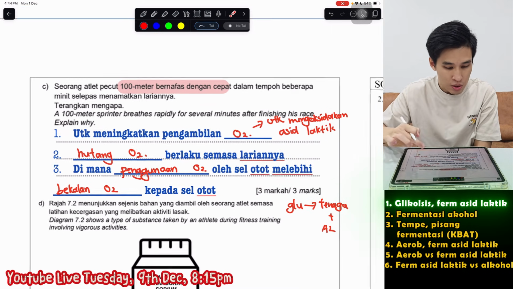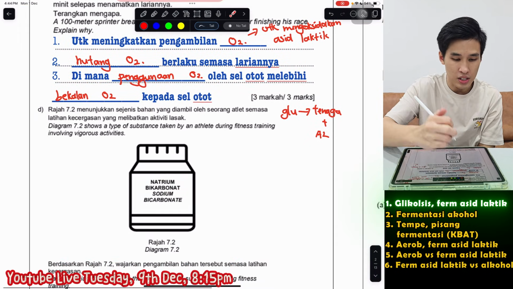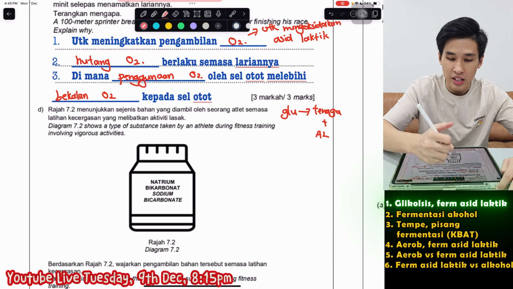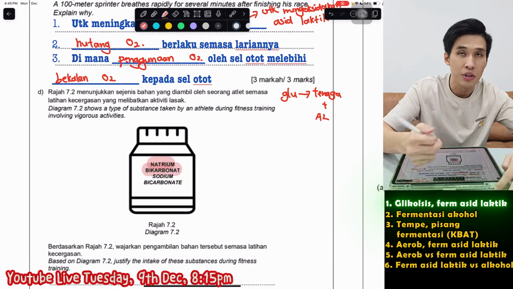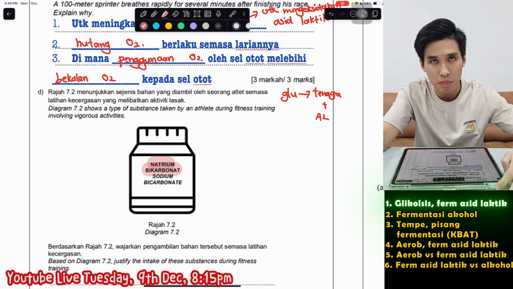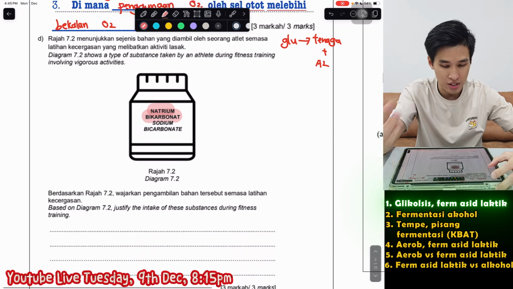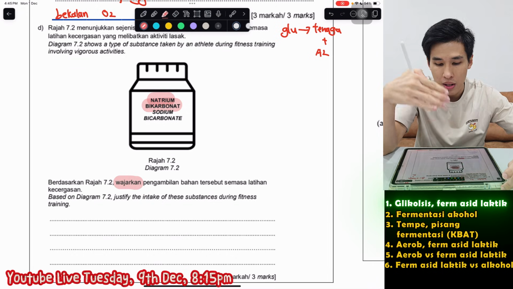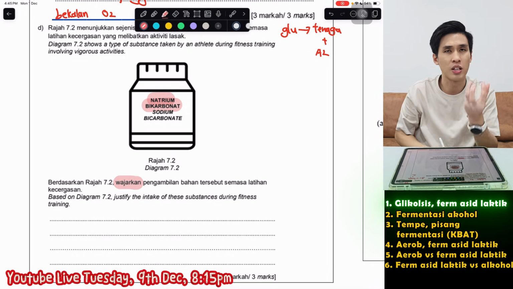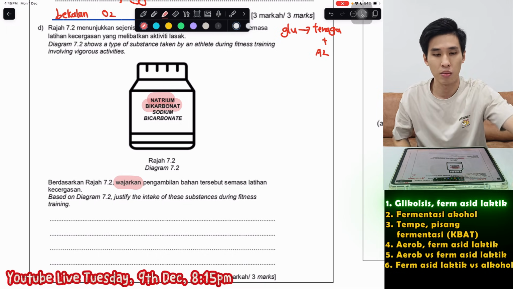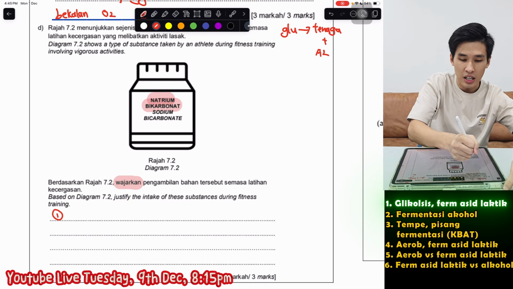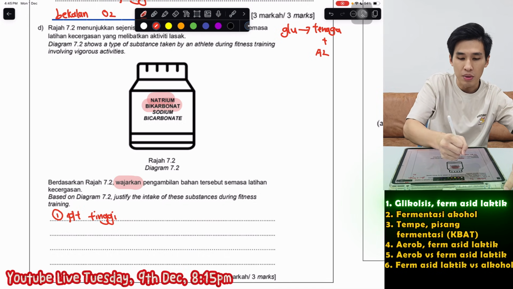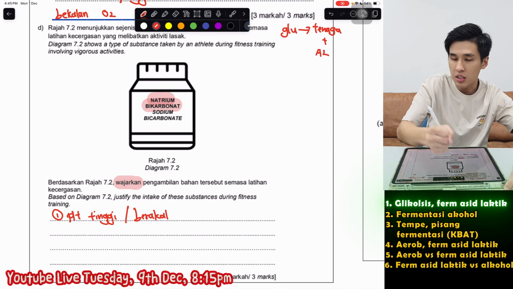Okay, next question, a bit of KBAT question. They say 7.2, sejenis bahan yang diambil oleh seorang atlet, which is called natrium bicarbonate. So in chemistry, this is basically baking powder. Now this thing they ask, justify, wajarkan pengambilan bahan tersebut. Why this athlete want to take this now? Because baking powder, sodium bicarbonate, is alkaline. Okay, alright, first you can say dia pH tinggi ataupun dia beralkali. So what's the purpose?